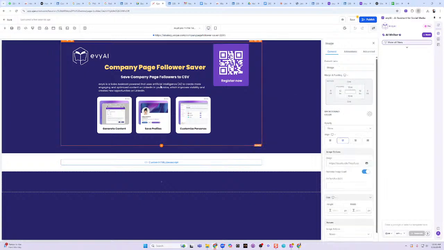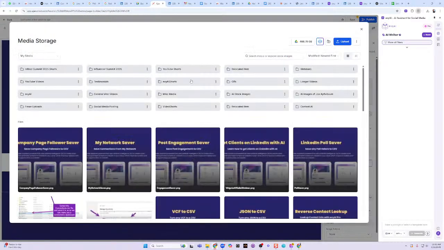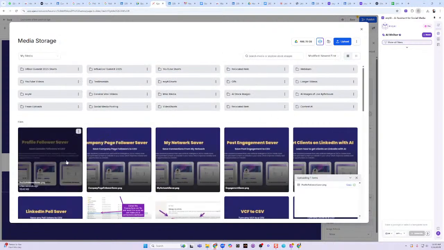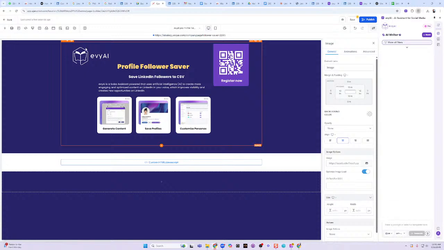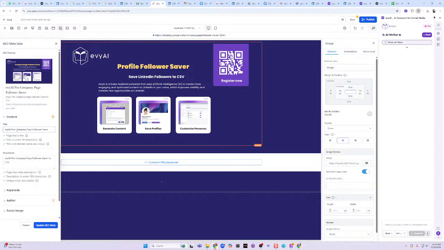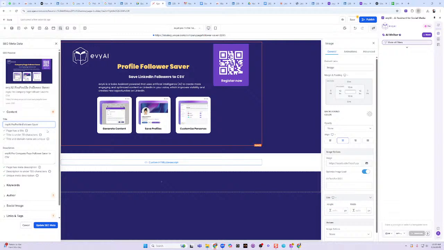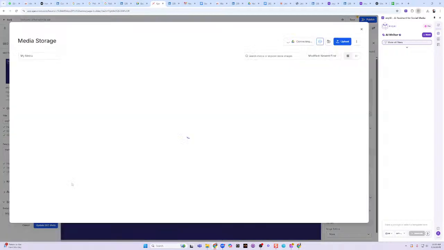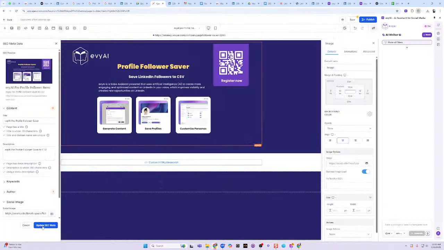But this is the company page follower saver, so I'm going to change the image. I created an image using Canva in my brand, very quickly, and now I have it right here. I'm also going to change the SEO metadata from saying company page saver to profile follower saver. So I'm going to change this word to profile. Profile right there. Then I'm also going to change the social sharing image right here. I'm going to double click on that and hit save.